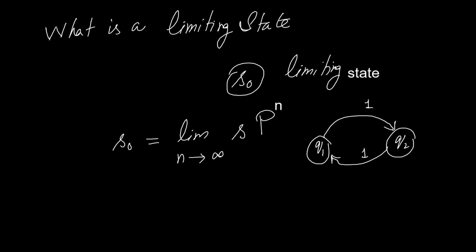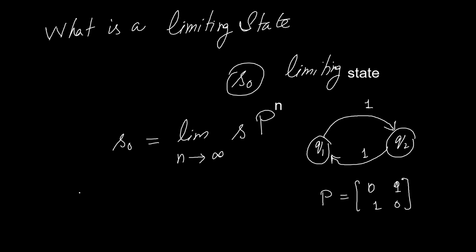So if the Markov chain is in state Q1, it definitely goes to state Q2 in the next transition, and from Q2 it transitions to state Q1. Its transition matrix is 0, 1 and 1, 0. Does this Markov chain have a limiting distribution? Is there some state such that if the Markov chain transitions an infinite number of times, it settles down to that state ultimately? There is no such state.